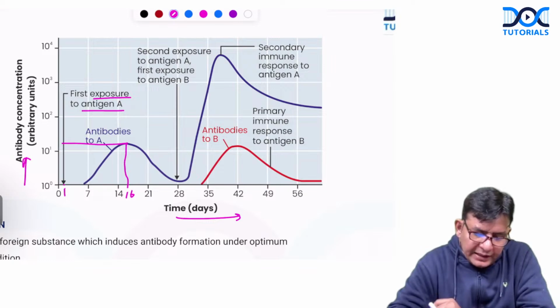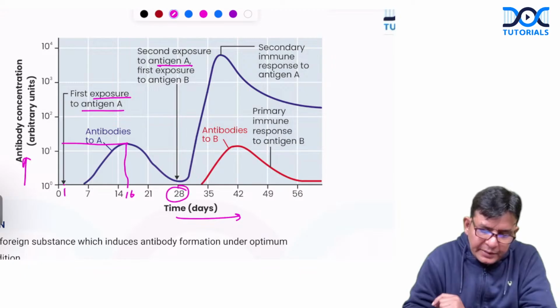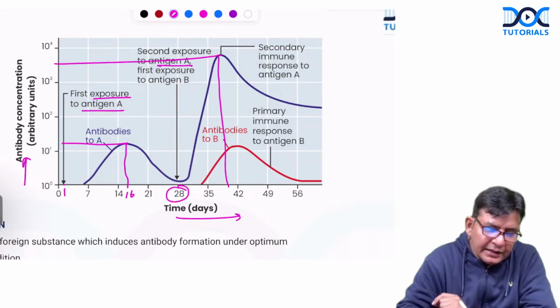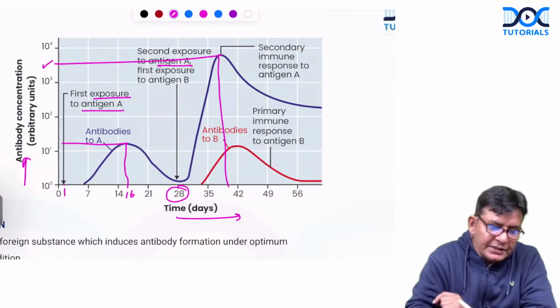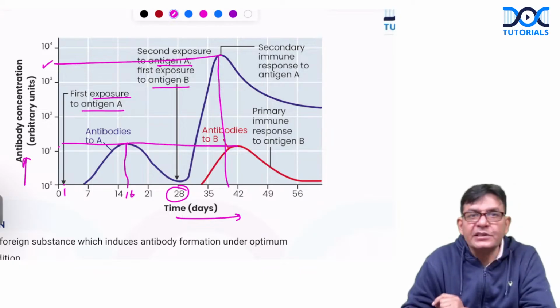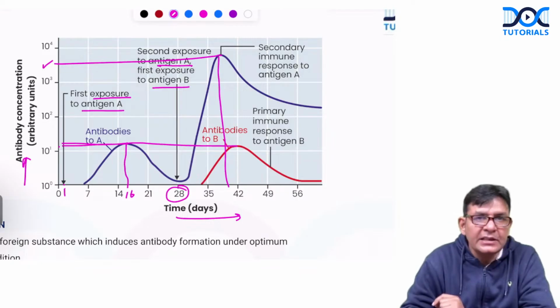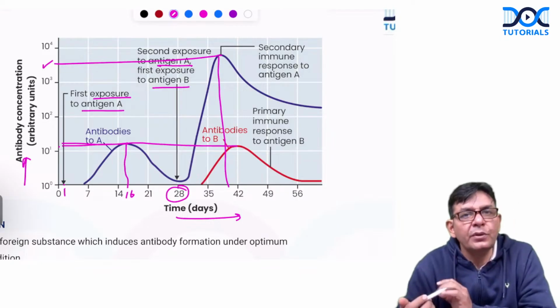Fine. After that, there is a second exposure to the antigen A, see here at this particular point, and see the antibodies to that and the level of that. So that level is very much increased. Whereas when the first exposure to antigen B is happening, the antibodies are only this much. So this is the logic I'm telling. The primary immune response is always less and the secondary immune response is always more.